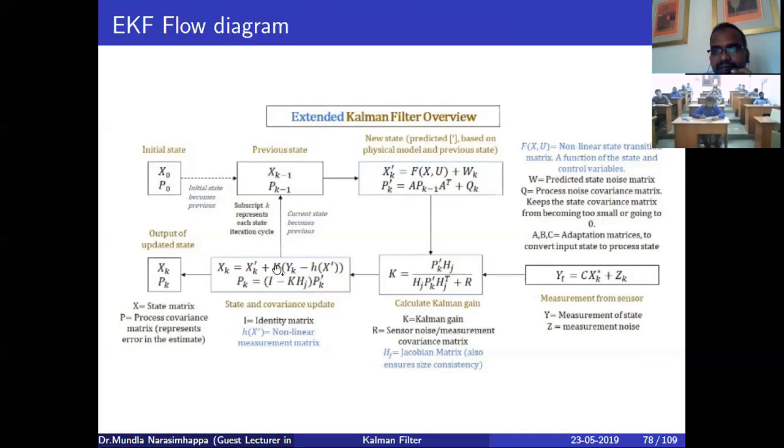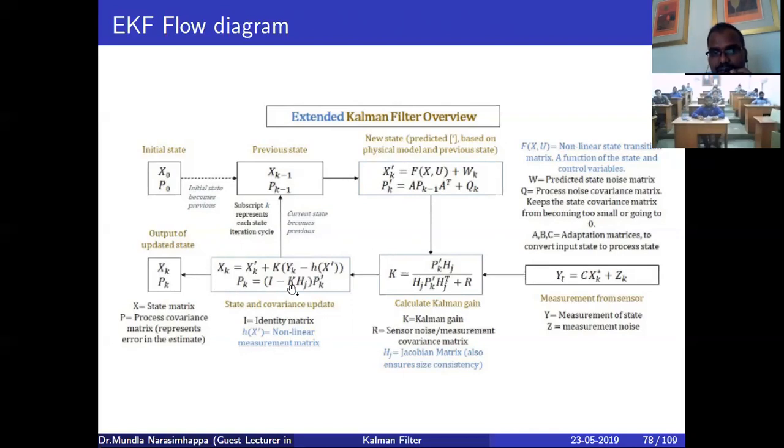The Kalman gain is coming from here. The output of the Kalman filter, x of k, depends only on the previous a priori state, x bar k, plus the weighted Kalman gain times the measurements. Y of k is the measurement equation. Here the measurements are non-linear, and these are the predicted measurements.